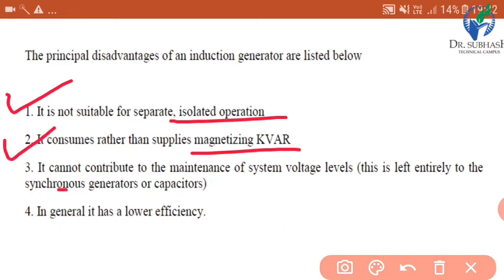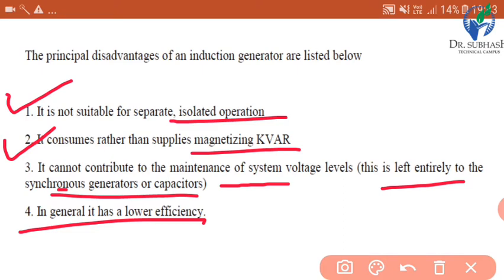It cannot contribute to the maintenance of the system voltage levels. This is left entirely to the synchronous generators or capacitors. So for that purpose we have to use capacitors or synchronous generators. So this is the disadvantage for induction generator. In general, it has a lower efficiency. The efficiency of induction generator is also lower. So this is the disadvantage.